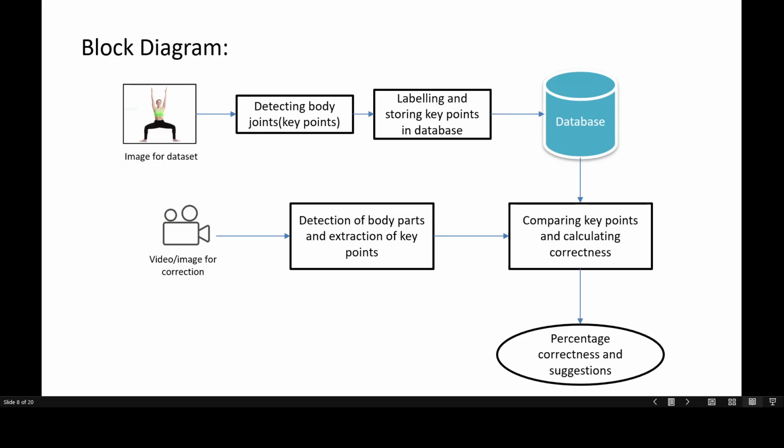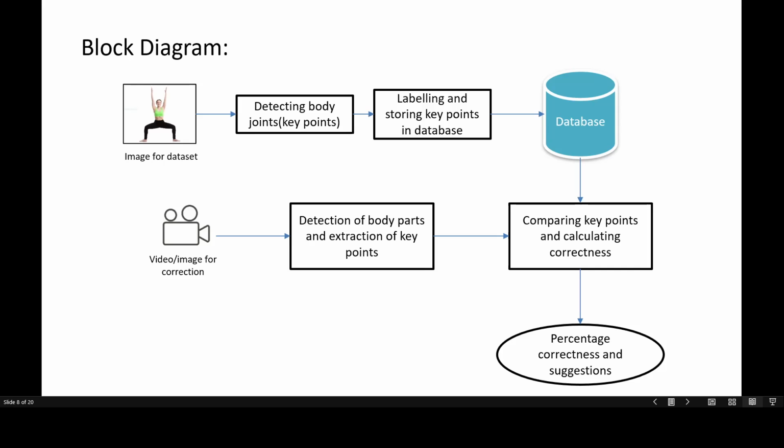This is the block diagram of the workflow of our program. There are two starting points for the program. The first one is where we take multiple posture images and run our algorithm on the images. The algorithm then detects the body joints and labels them and stores them into the database. These points can then be used for comparison.